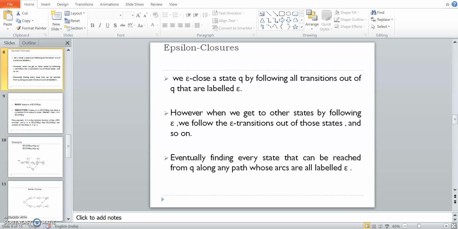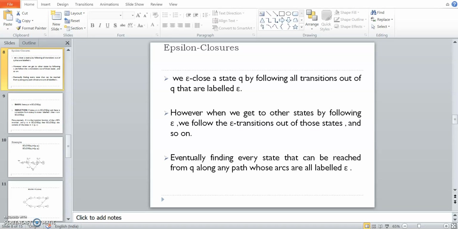Because as we know, an epsilon NFA also can be converted into a DFA. While doing so, I need to know what the epsilon transitions are, or what are the closures? What is the epsilon closure? So today we will see that part.